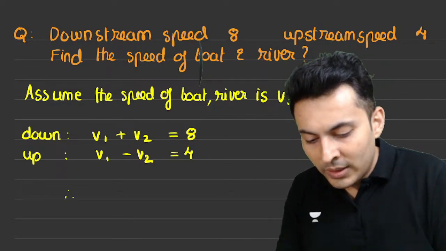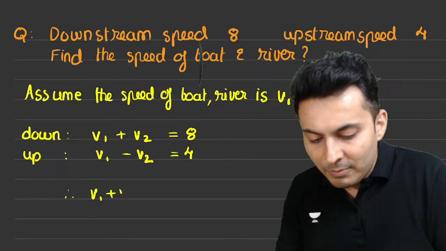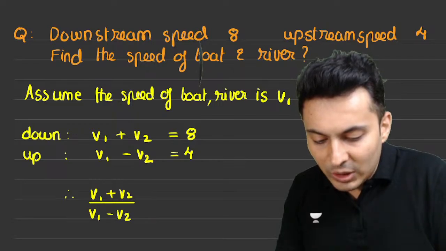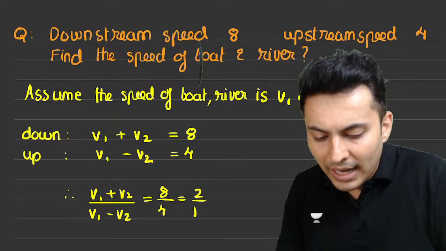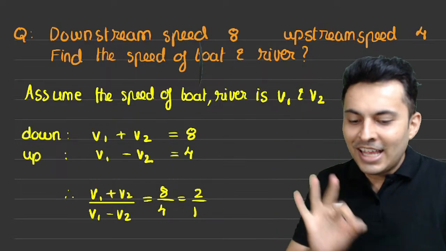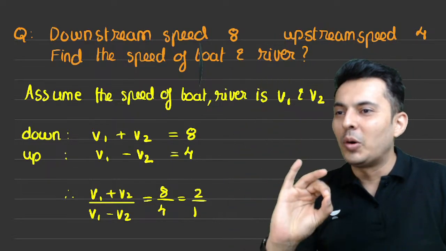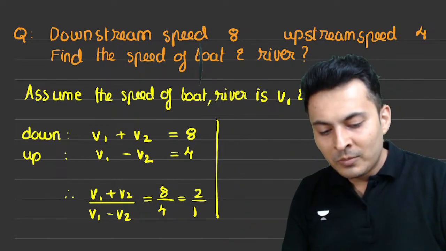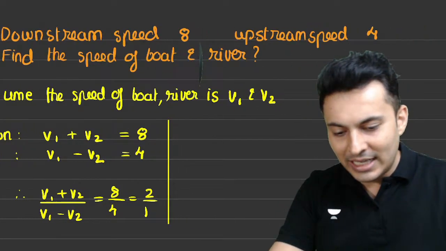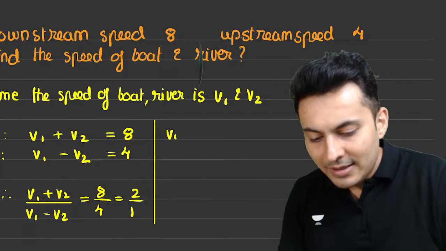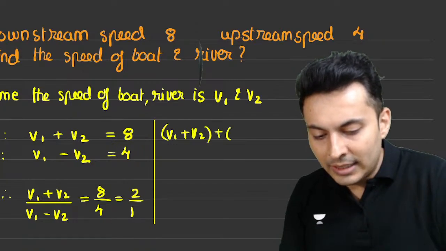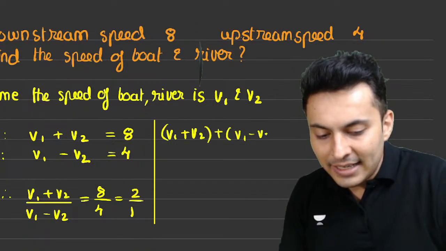So therefore, think about it, V1 plus V2 upon V1 minus V2 is 8 by 4, which is 2 by 1. I can see plus on the top, minus below. I can use componendo dividendo. So let's do that. Numerator is V1 plus V2. This plus the denominator. Denominator is V1 minus V2.